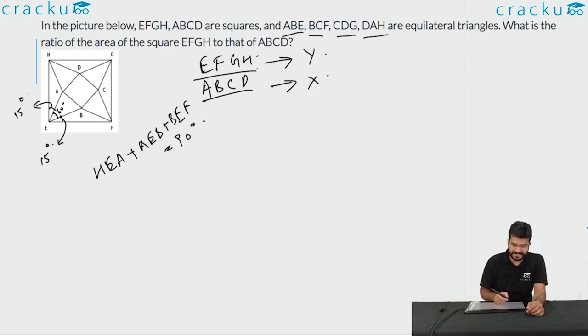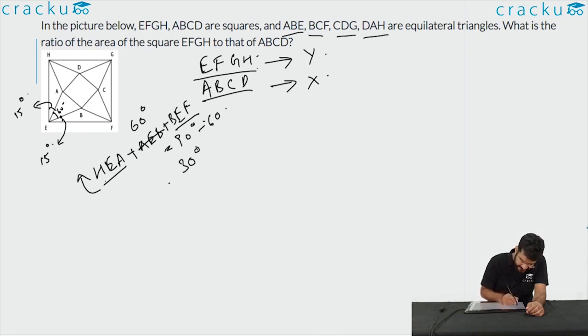We know this because it's a square, and we know that AEB is equal to 60 degrees. So the sum of HEA and BEF will be 30 degrees, that is equal to 90 minus 60. But by symmetry, because all of them are equilateral triangles and squares, the only way this is possible is if both of them are equal to each other. So if their sum is 30 degrees and both are equal, they should individually be equal to 15 degrees.